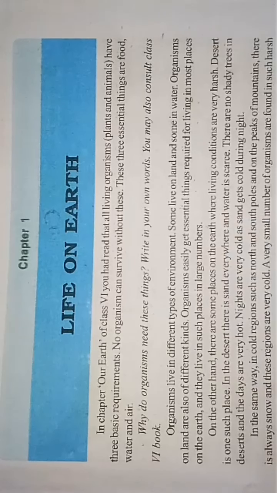Some live in groups and some are in smaller forms. So organisms who get essential things easily in some places live there in large number, means in groups.